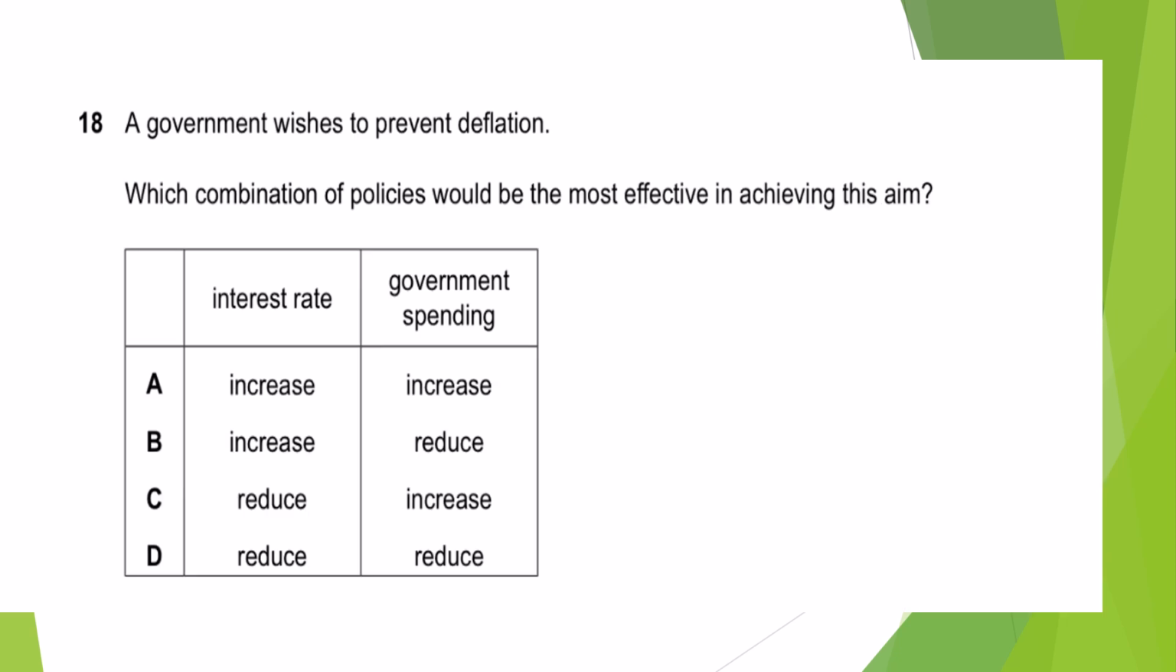Next, a government wishes to prevent deflation. Deflation is decrease in the prices, continuous decrease in the prices of the economy. Which combination of policies would be more effective in achieving aim? They need to reduce deflation. So it means that money supply should be reduced. Money supply should be reduced. How money supply can be reduced? So deflation, they wishes to prevent deflation. So what do you think?